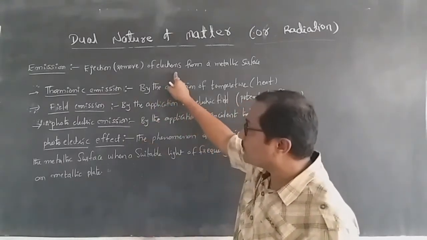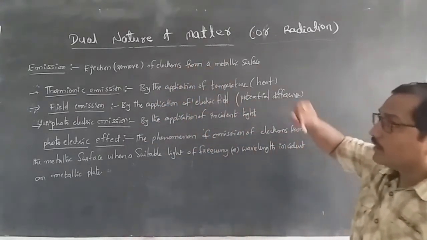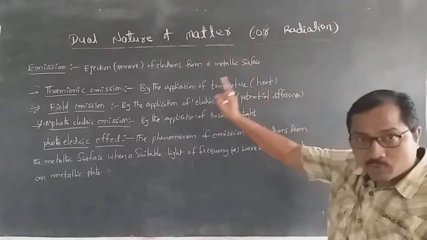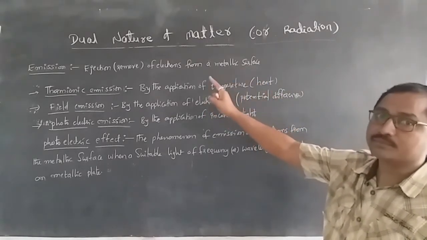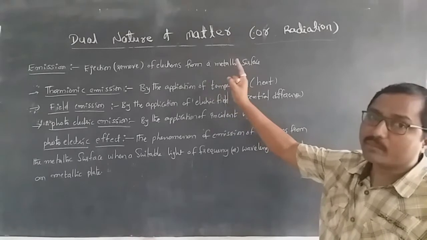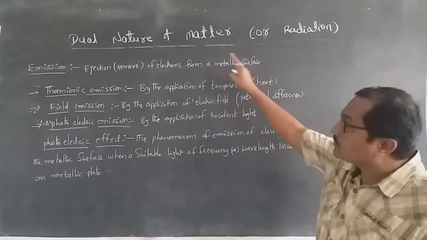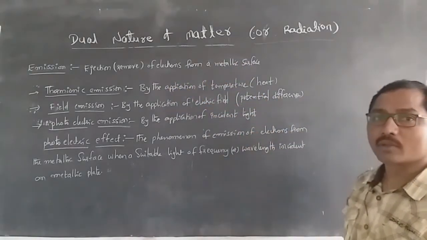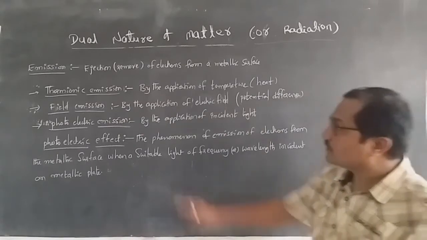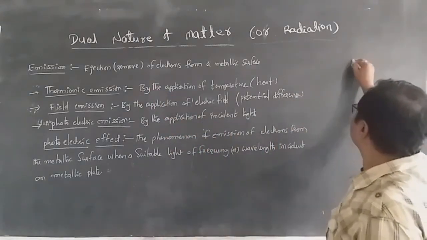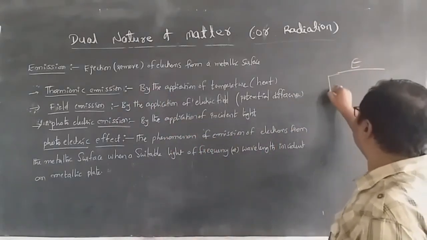The same case we have mentioned here, that is ejection. Removing or kicking off electrons from the metallic surface is called the emission. And here this emission we are having three types.